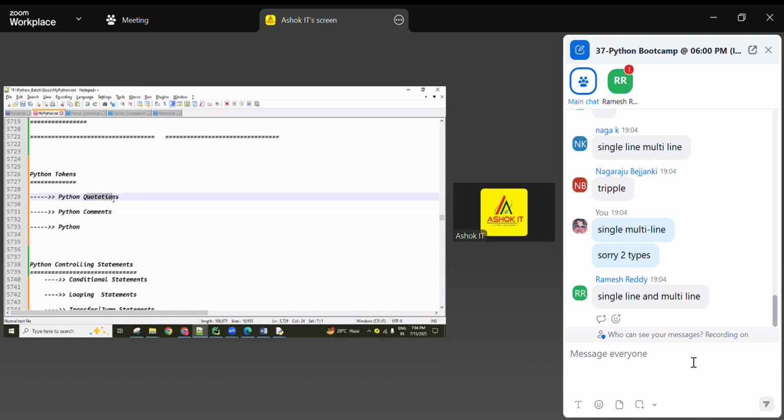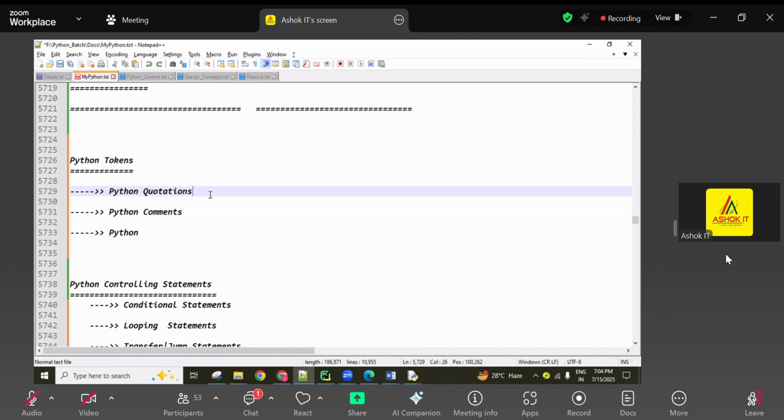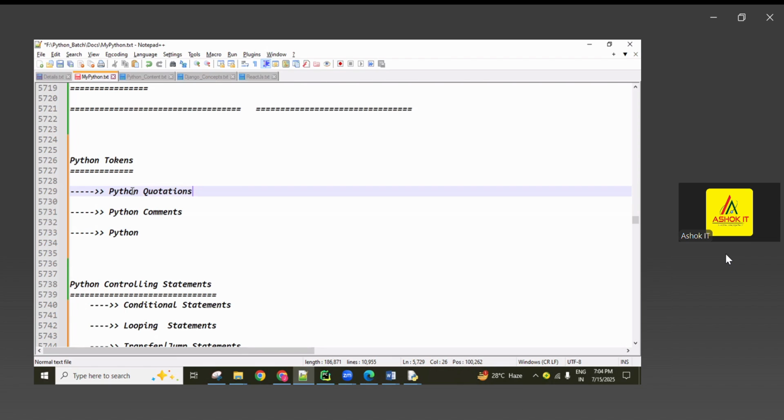Okay, so next, quotations. Here there are 3 types of quotations: single quotation, double quotation, triple quotation. 3 times single, 3 times double, like that. For creating a single line string, we can use single or double quotation. For creating a multi-line string, we can use triple single or triple double quotation. In between the quotations, anything we write is considered a string.